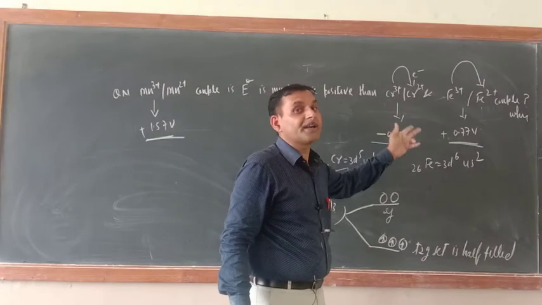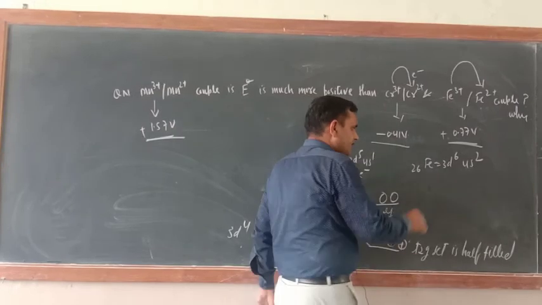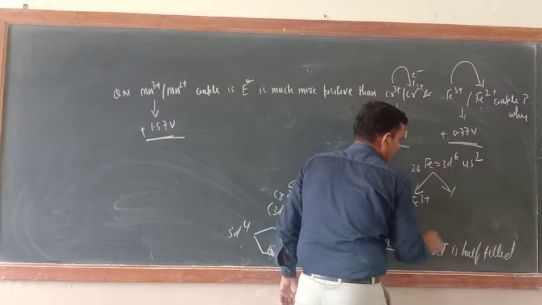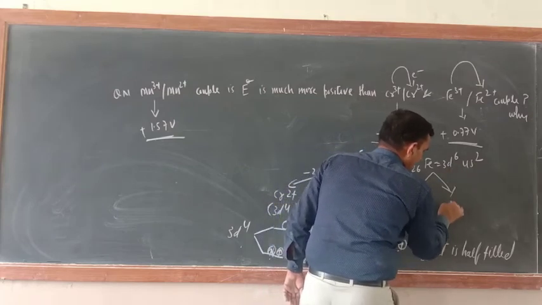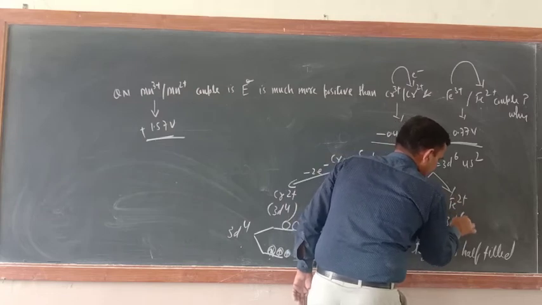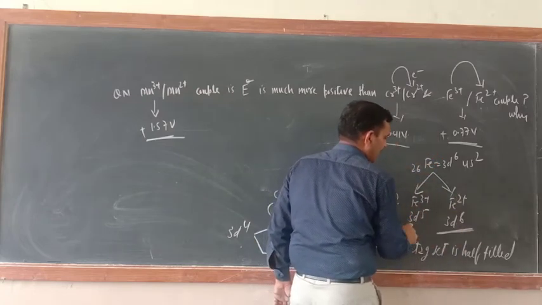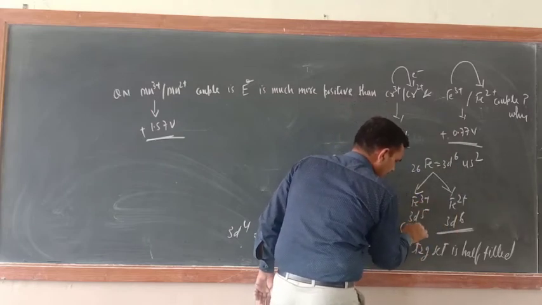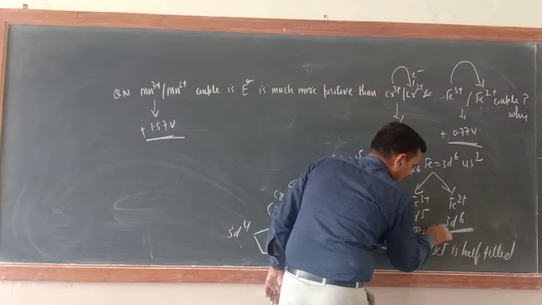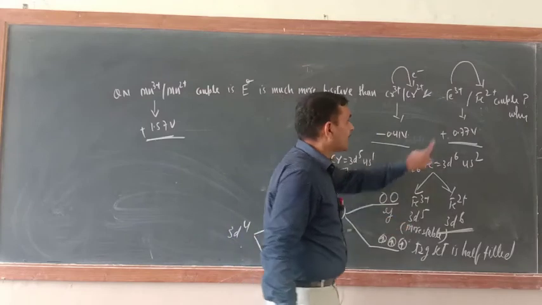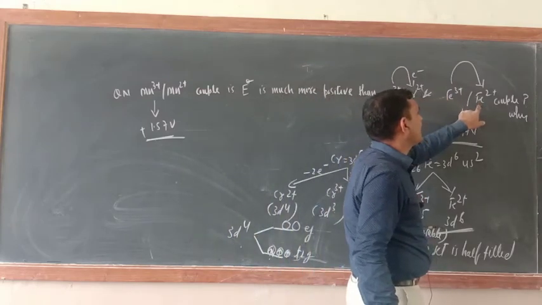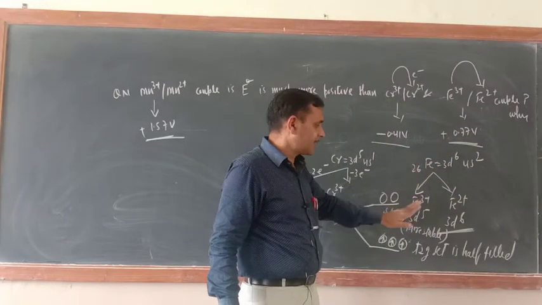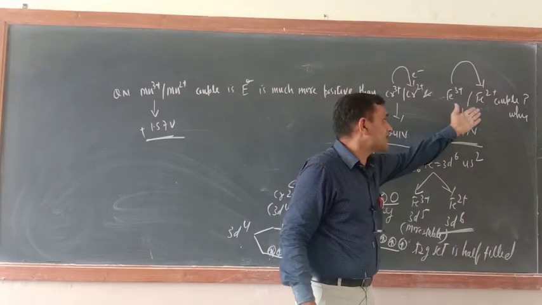Here Fe3+ means 3d5 and Fe2+ means 3d6, correct or not? 3d5 is more stable. That is why it doesn't get converted into the Fe2+ state easily. Of course it is getting converted, but less easily, because Fe3+ is more stable.